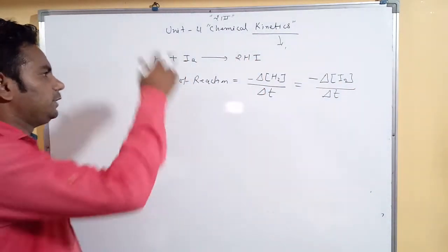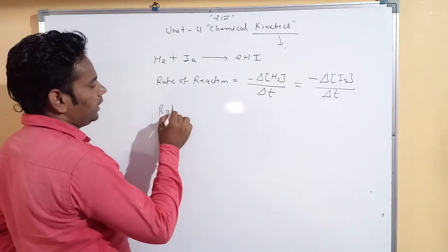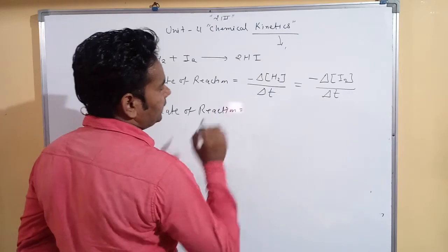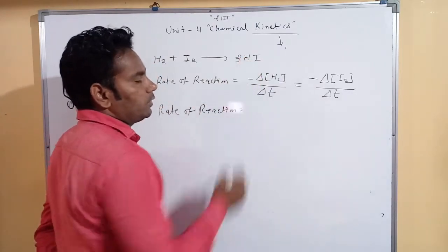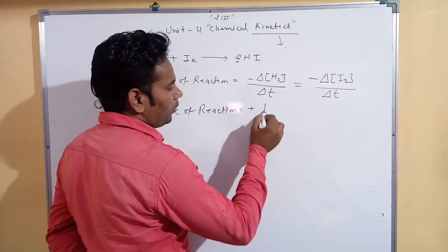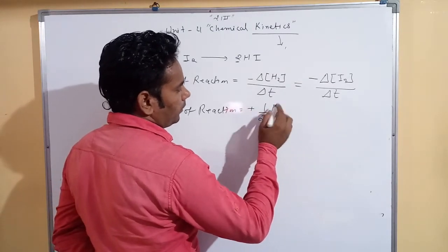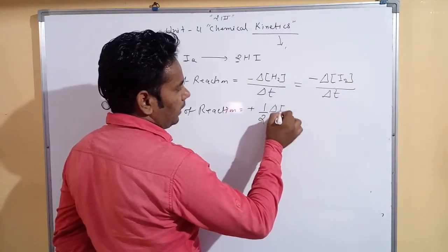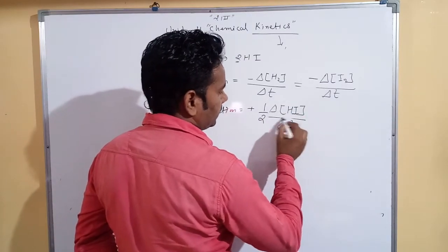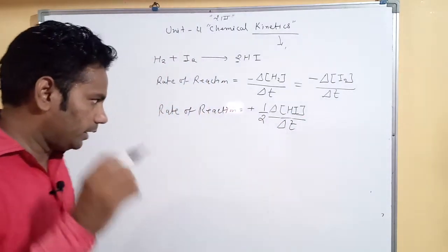Clear? On the basis of product, the rate of reaction is equal to 1 upon 2, delta HI upon delta T. Here it is the rate of reaction.